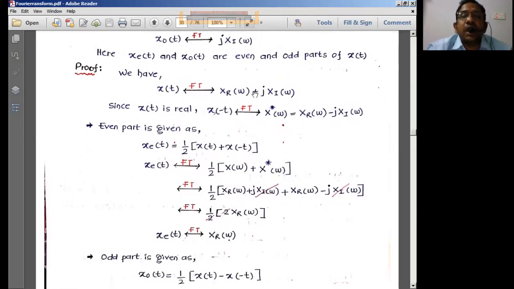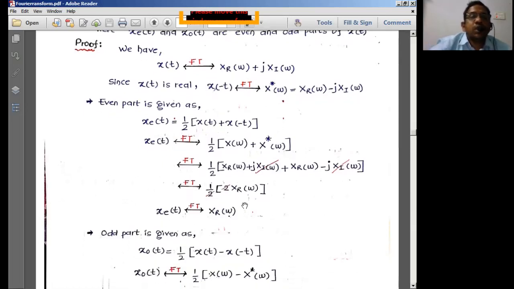Here this plus is going to become minus, because these two form complex conjugate pairs. x of t is going to form a pair with x of omega, which is equal to this formula, and x of minus t is going to form a pair with x star of omega, which is the complex conjugate of this x of omega. Because it is the complex conjugate, this plus is going to become minus over here. Now these two are the forms which we have to start with.